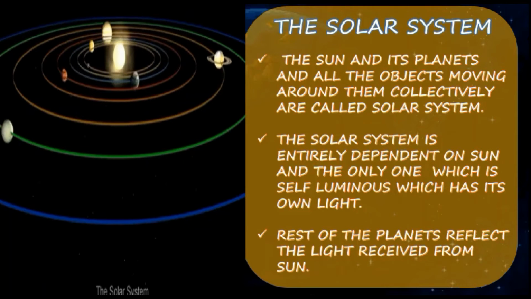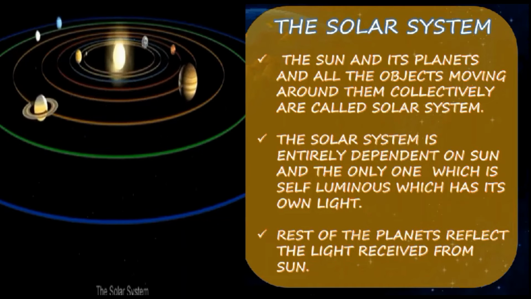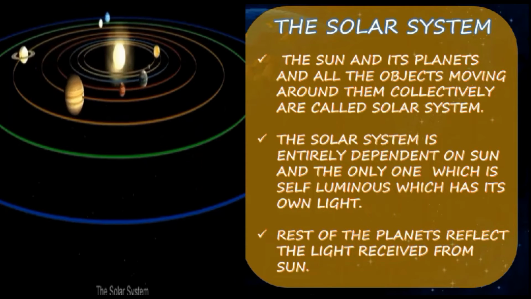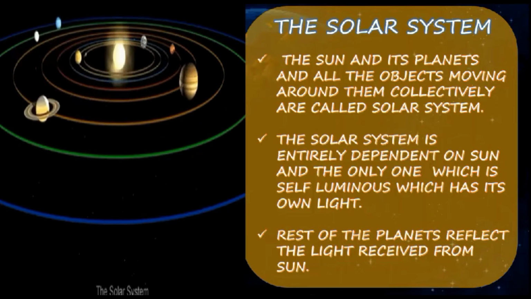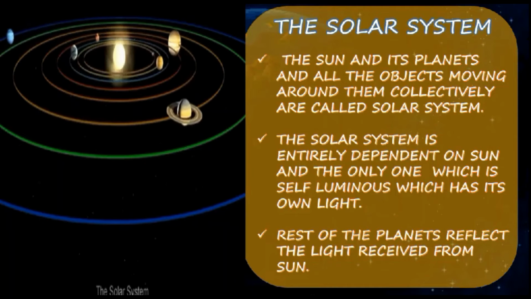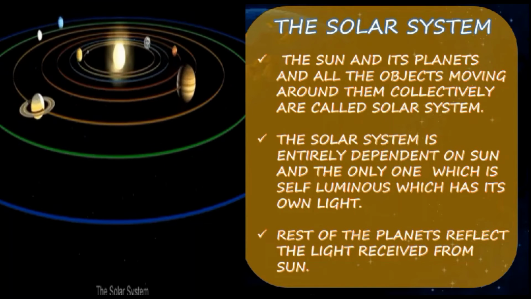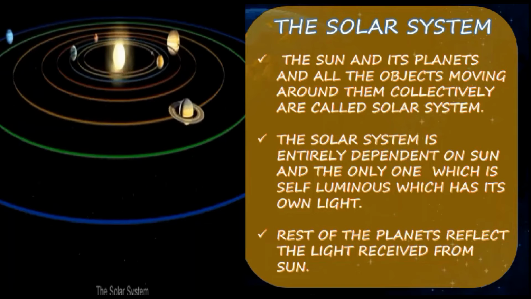Planets revolve around the Sun in their particular orbits. Mercury is the smallest planet and the nearest planet, and Jupiter is the largest planet. As their distances are different, the time to complete one revolution is also different. Earth takes 365 1/4 days to complete one revolution around the Sun. This is how the solar system is formed. So now we can move on.